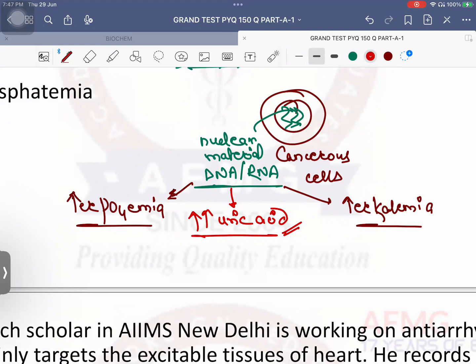Calcium. So this excess phosphate will bind with calcium and deposit at various sites. Therefore, the level of serum calcium will decrease. So that will cause hypocalcemia. Everything else will increase. Only calcium levels are going to decrease.